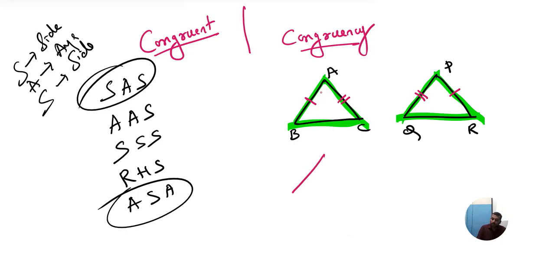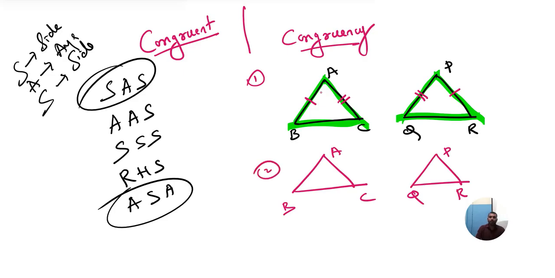Understood? Please understand the difference. Here I have not marked anything. I am showing you both the differences. Please try to understand this. According to figure 1 and figure 2, according to figure 2, if I have to take corresponding, what can I take corresponding? AB and PQ I can take corresponding. If I take left here, here also I should take left.